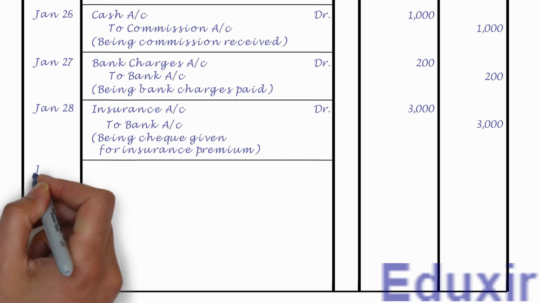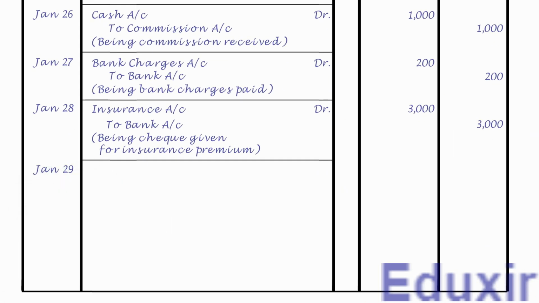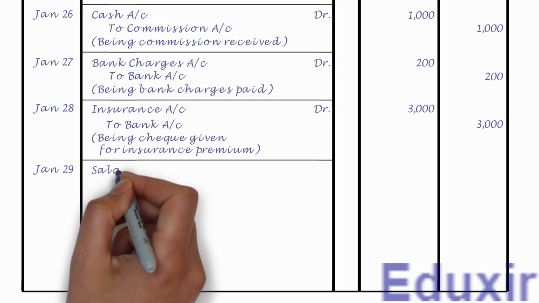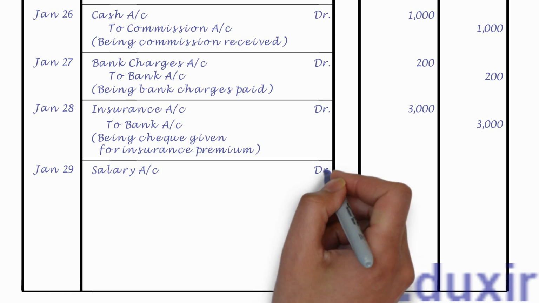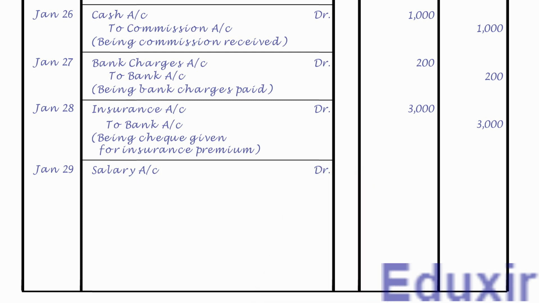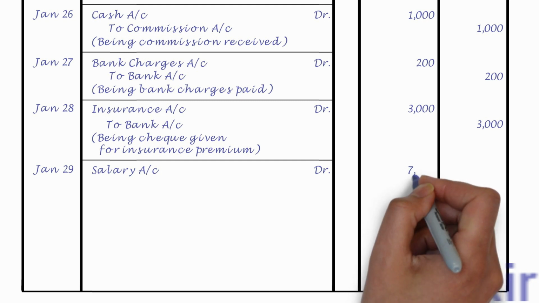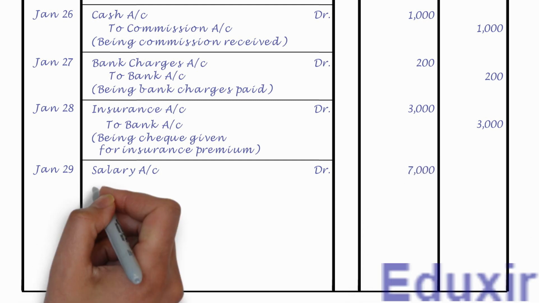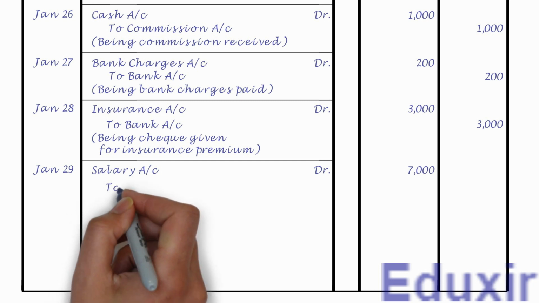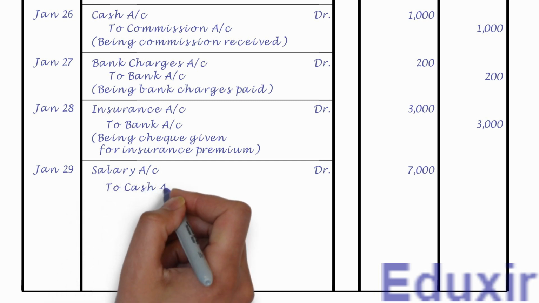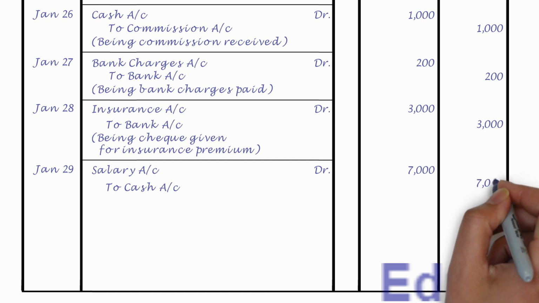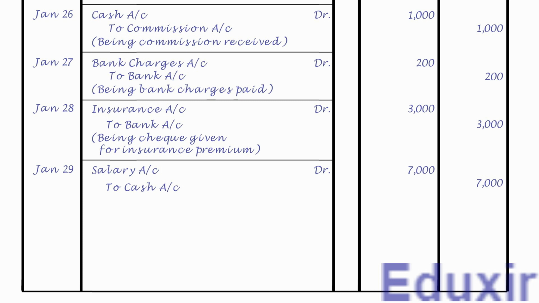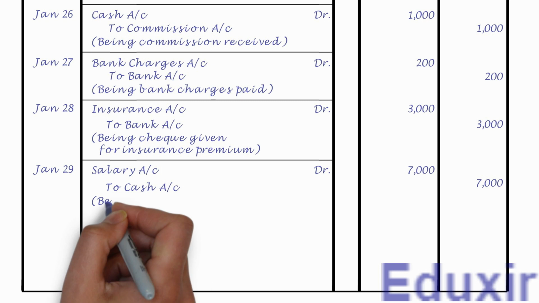Let us first record the date. Let us now record the salary account as the debit entry. Let us also record the text DR to indicate that this is a debit entry. Let us also write the debit amount of 7000 rupees into the debit amount column. Leaving a margin, let us now record the cash account as the credit entry. Let us also record the credit amount of 7,000 rupees into the credit amount column. Let us now record the narration or description of this transaction, that is, being salaries paid.